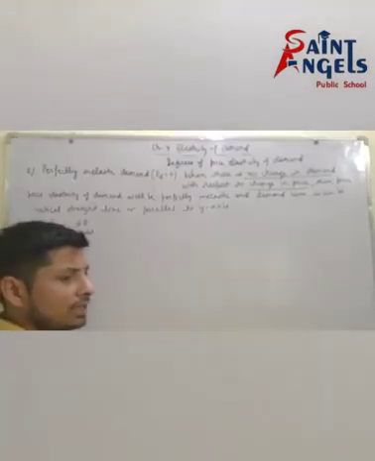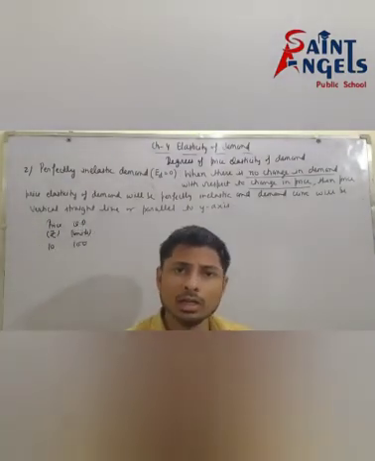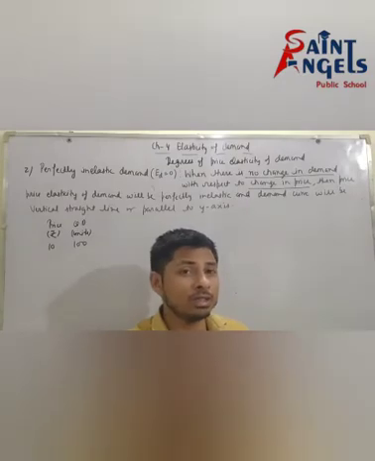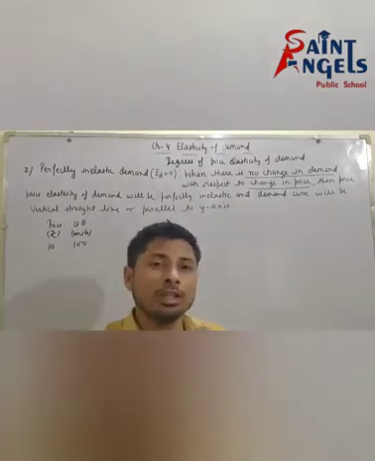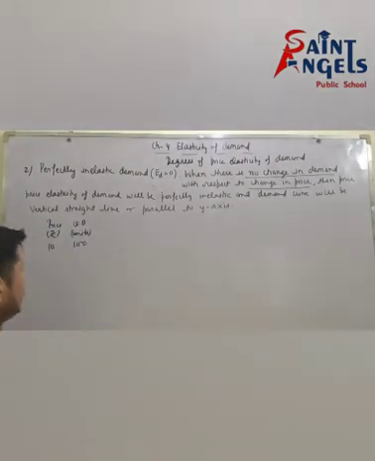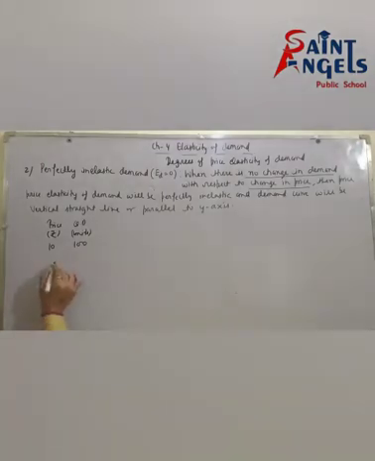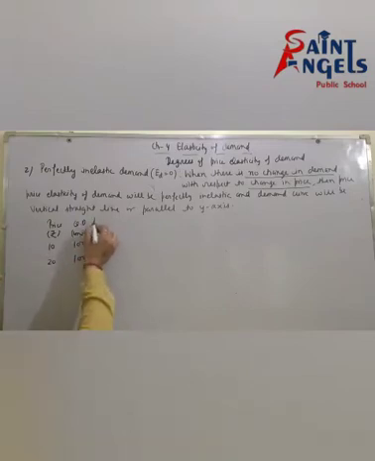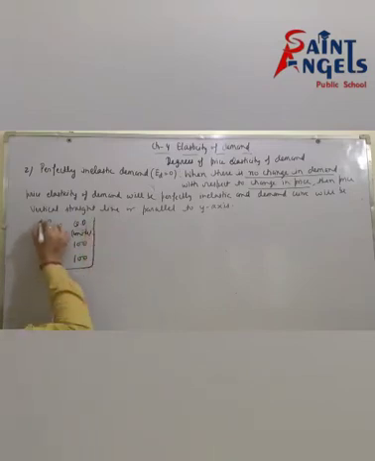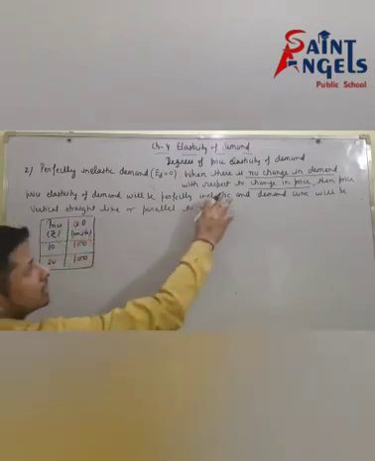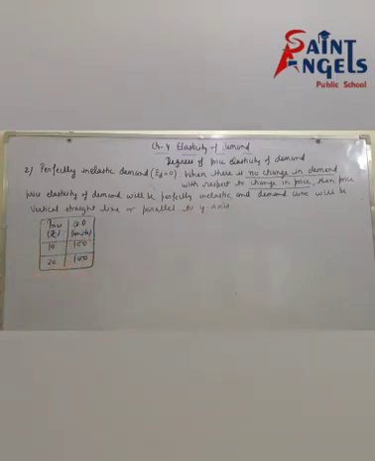Change in price means either increase or decrease in price. Suppose price increases from rupee 10 to rupee 20, but quantity demanded remains constant. So this is the schedule for this explanation.